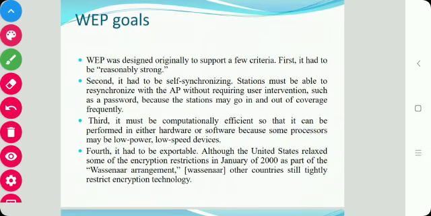Next is WEP goals. WEP was originally designed to support a few criteria. First, it had to be reasonably strong.